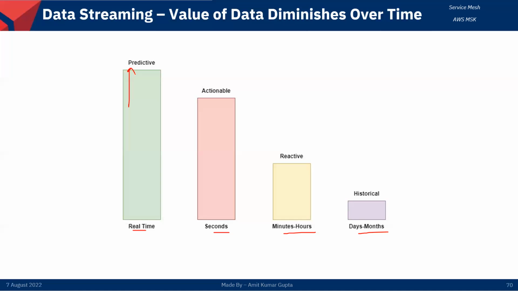Suppose a gamer is playing a game and taking certain actions. On that, we can show an in-game purchase offer at the same time. Now, if we do not react in real time with real-time data, then we will lose this opportunity to benefit from it, because the duration of this window is very short.